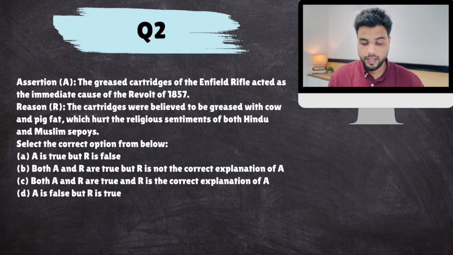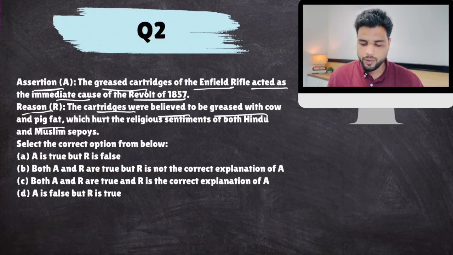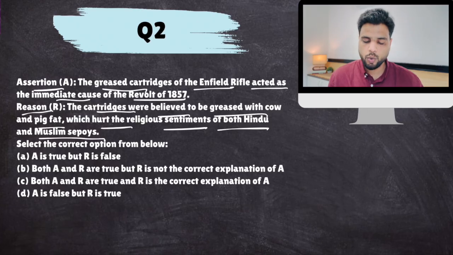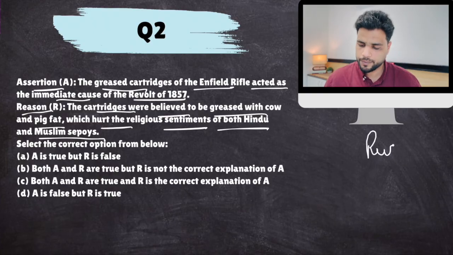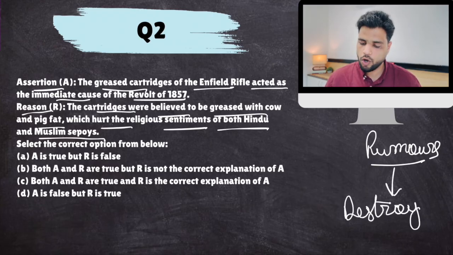Next, assertion reason again. Assertion: the greased cartridges of Enfield rifle acted as the immediate cause of revolt of 1857. Reason: cartridges were believed to be greased with cow and pig fat, which hurt the religious sentiments of both Hindu and Muslim sepoys. You see, already way before revolt of 1857, there were these rumors going on that these Europeans have come to India to destroy our religion. These rumors were going on.